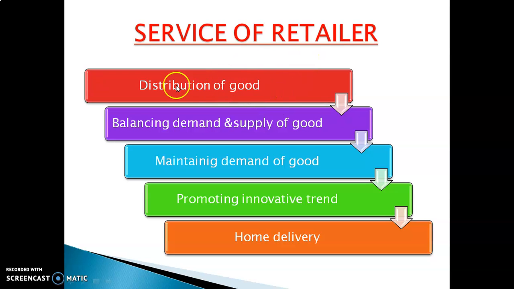The services of retailer. The first service is the distribution of goods. Distribution of goods includes providing a link between the wholesaler and consumer for good distribution. And the next service is balancing demand and supply of product. Being in close touch with the consumer, he can be a better judge of their demand, upon which the wholesaler's supplies will be based.